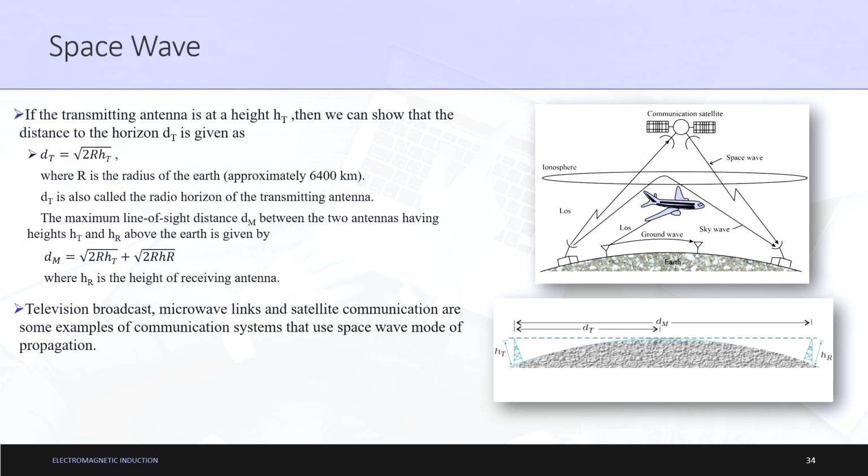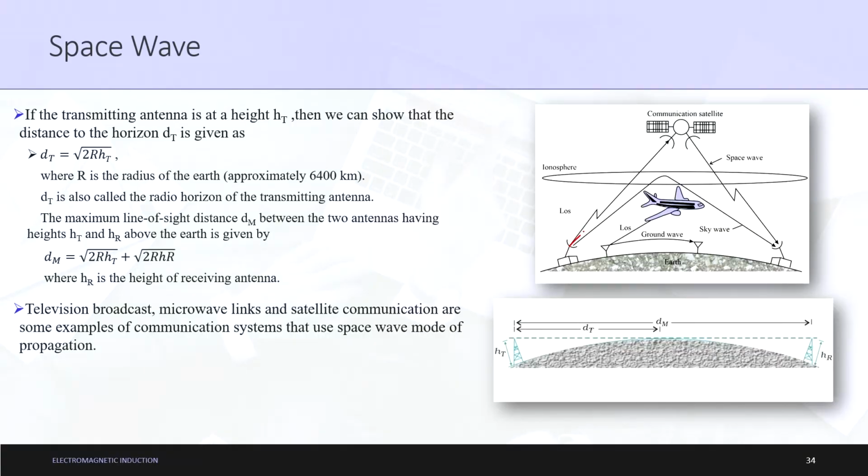and for communication beyond 30 megahertz, let us say at 40 megahertz, line of sight communication or satellite communication is required. For line of sight communication or satellite communication, the propagation required should be space wave propagation. As you can see, if this is the line of sight, then using a communication satellite, space waves are again transmitted back towards the earth, and hence these were ground waves, sky waves and space waves.